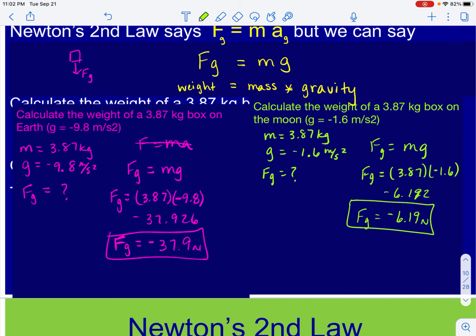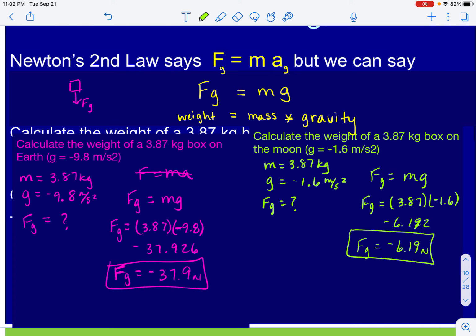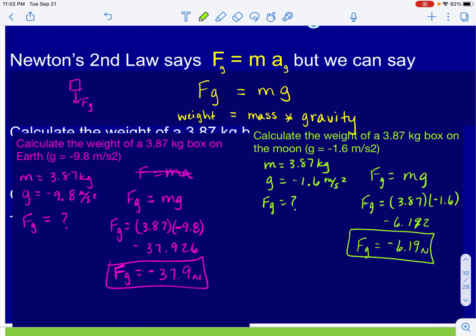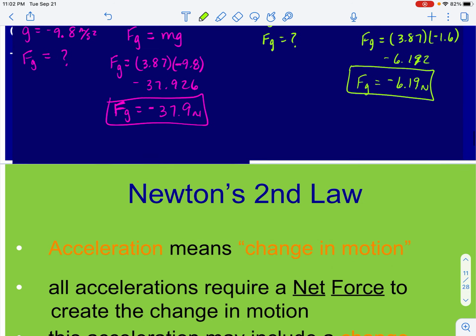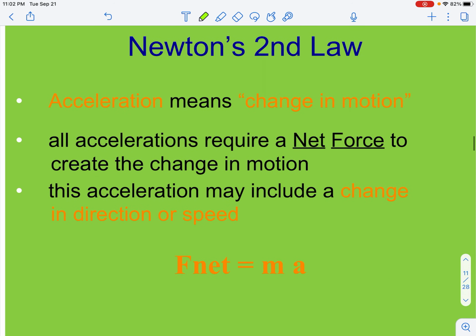Now, this is one interpretation of Newton's second law where we are using F equals ma, and we are specifically using the gravitational force as the F in that equation. But not all second law calculations have to include the weight. What if we are just telling you that we have an object and we have forces acting on an object? What is the acceleration rate because of those forces?